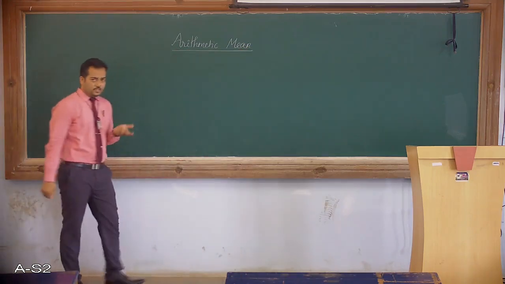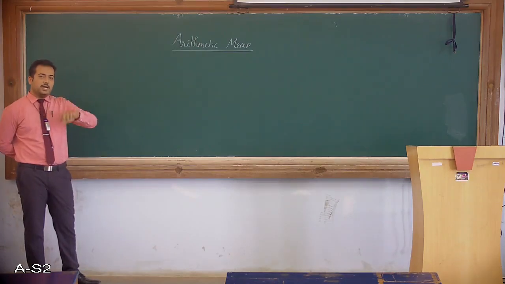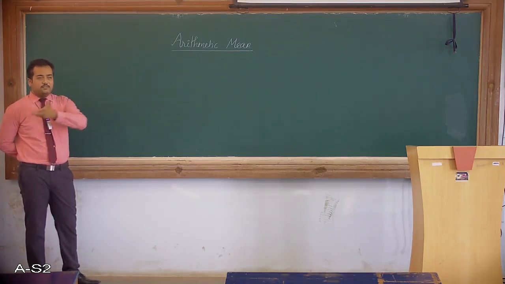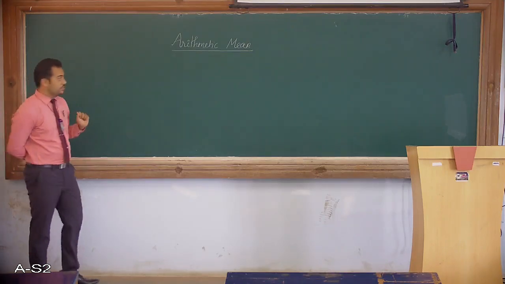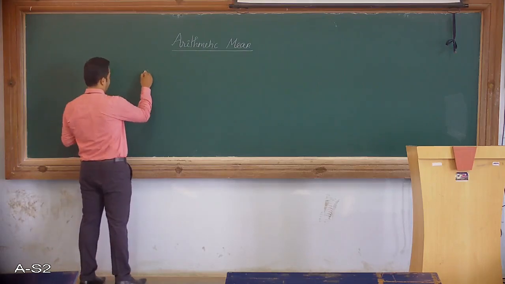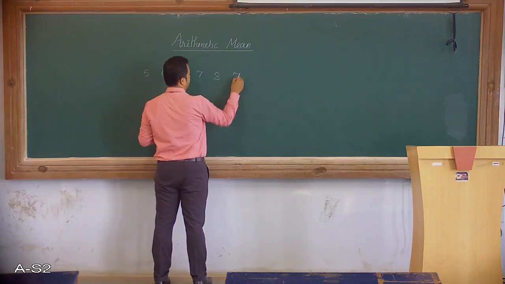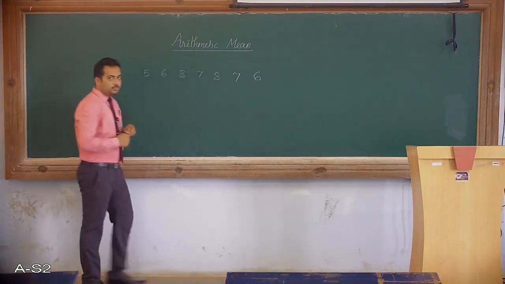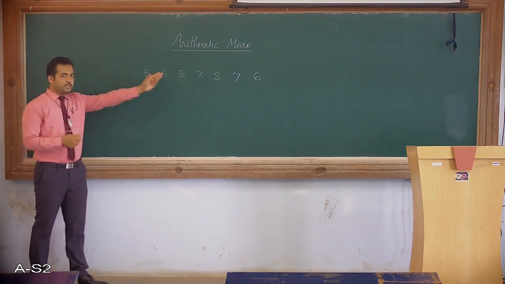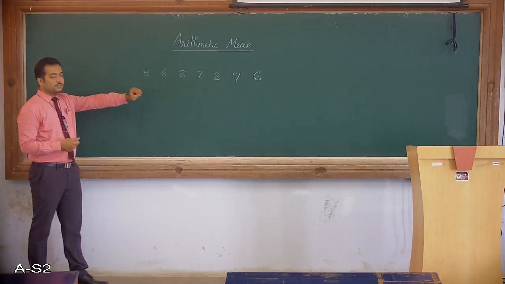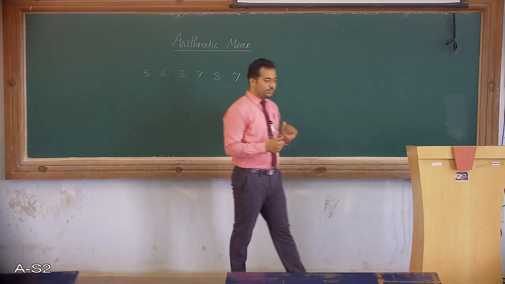Some of you already know this by the name of average. Everyone knows about average. How do you find average? Average is the sum of all the elements divided by the number of elements. That gives you the average. For example, if these are the numbers, then to find the average of all of them, you have to add all of them and divide by the count. There are 7 numbers. This is how you find the average of the numbers.